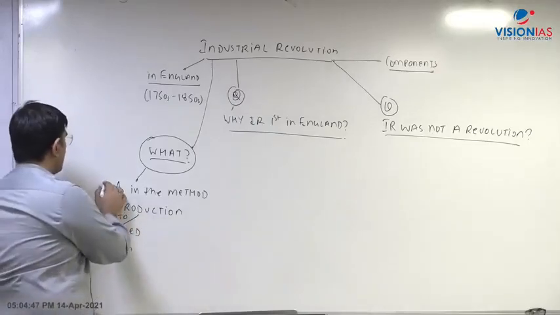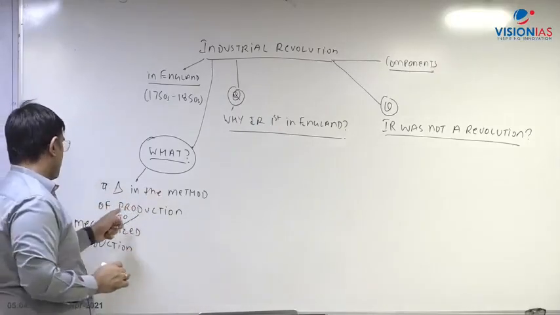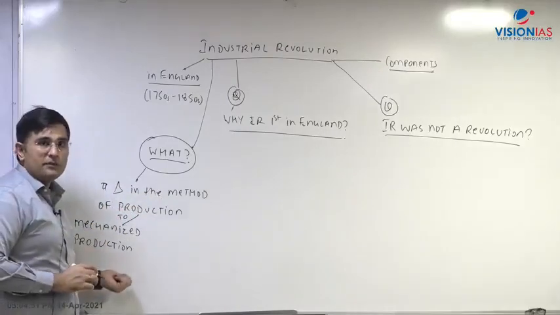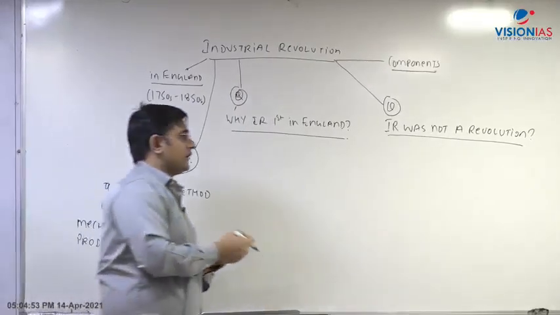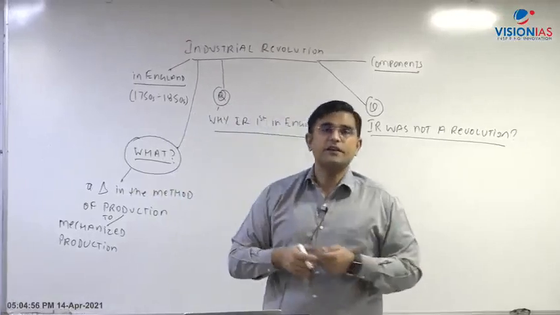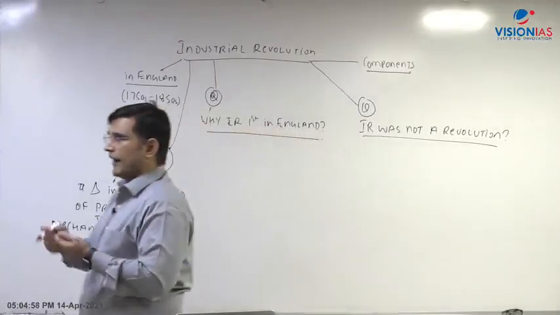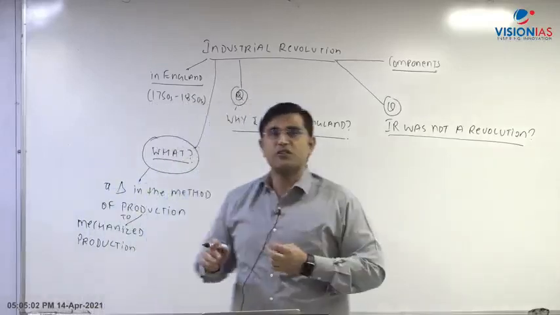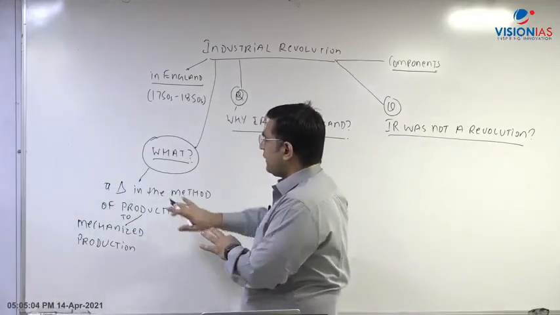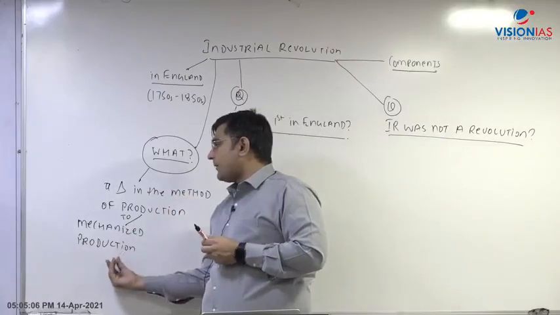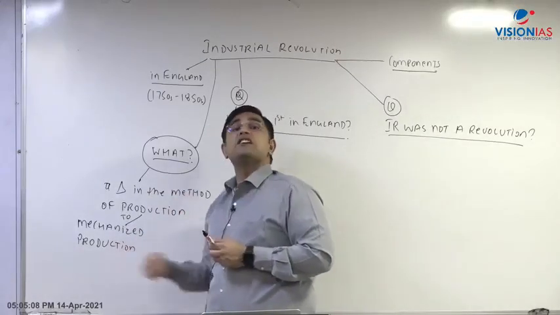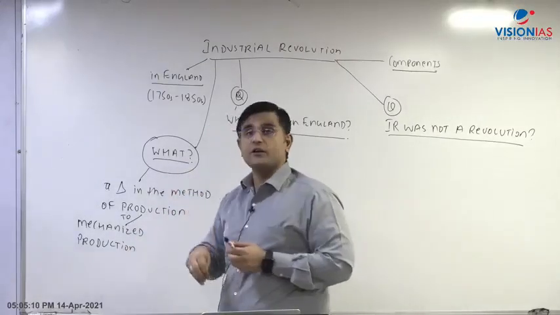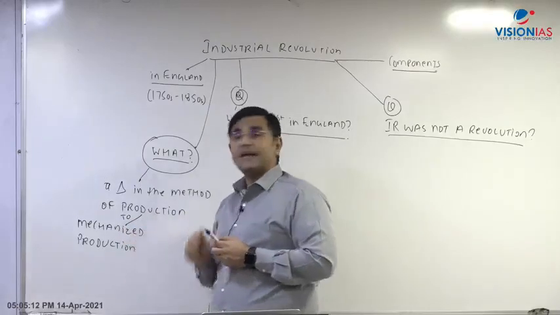A change in the method of production to what? To mechanized production. Because पहले कैसे काम होता था? Earlier it was to be done without machines. There were certain tools, but majorly through hand tools, etc. That kind of a production process used to be there. Now proper machines are being introduced, right? So therefore it is a change in method of production. The first component, how it is changing is, now it is machine based production. So your machines are introduced. That's why we are using the term mechanized production.